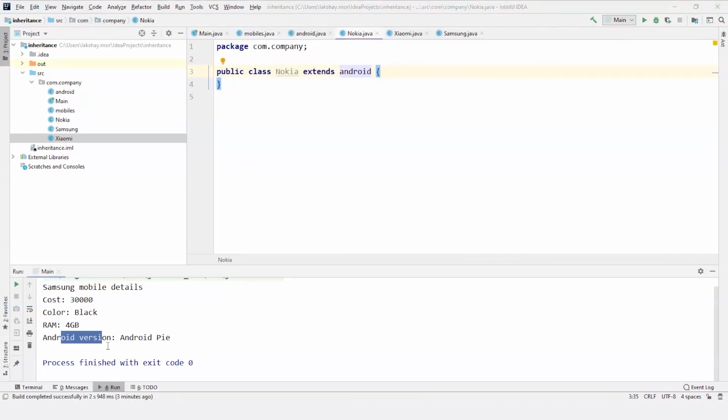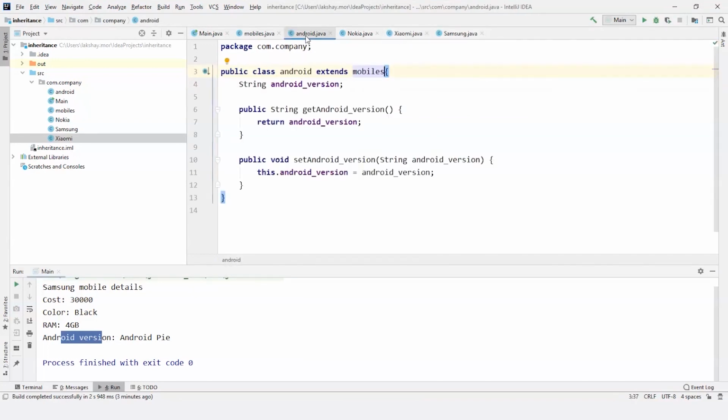So this is the final version of inheritance that we have, and this is very simple to understand, but it might get complicated when we use big programs or very large programs for some project. So now I have nothing inside class Nokia or Xiaomi or Samsung. I'm going to use all the variables that come from Android and mobiles, as Android extends mobiles. So this is the concept: I have three classes, three mobile companies that come under Android, and we can use them to manipulate the variables and assign values to the variables.